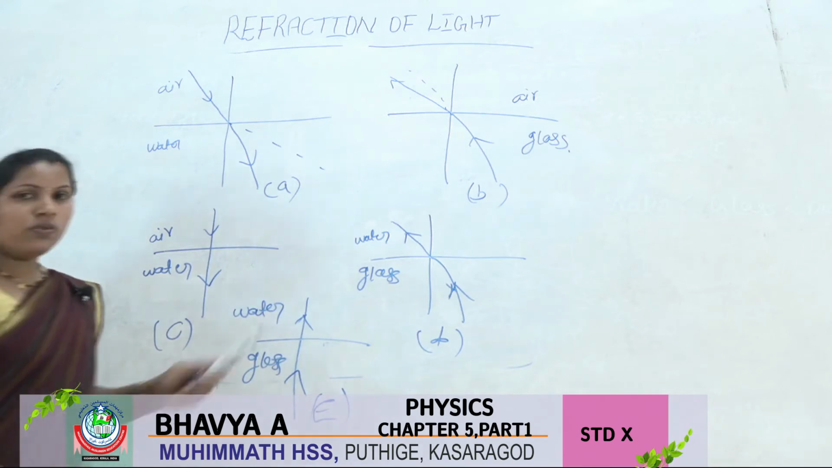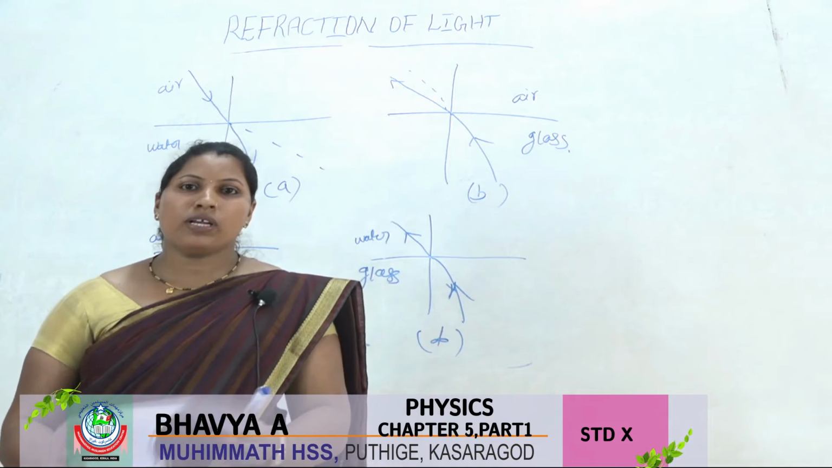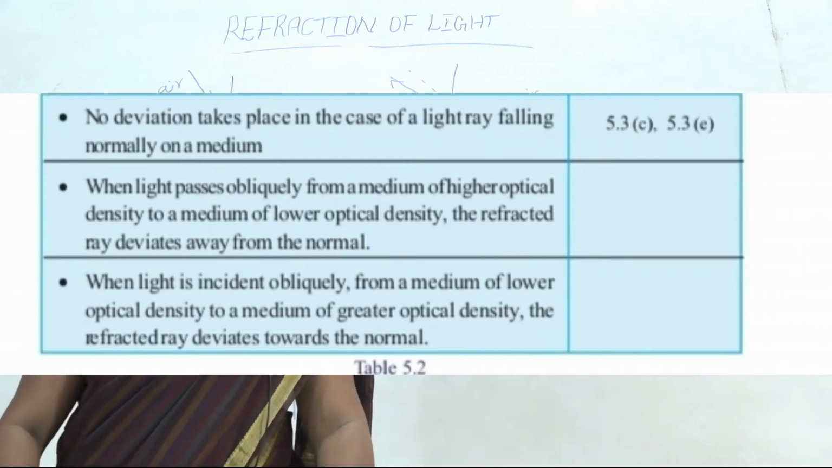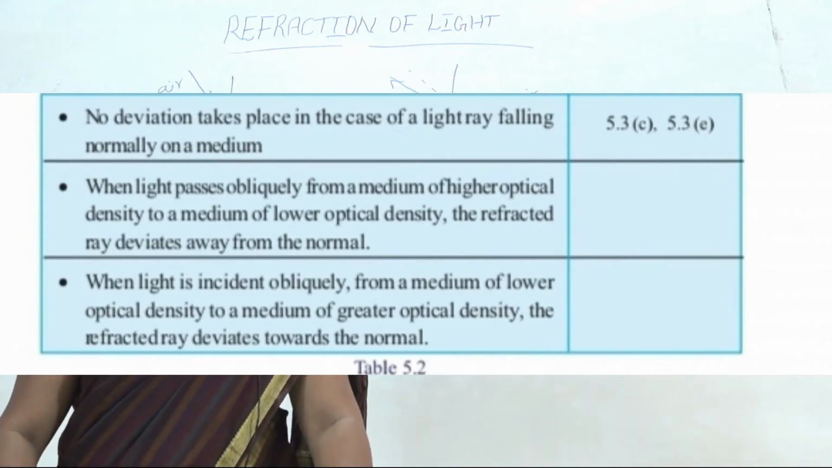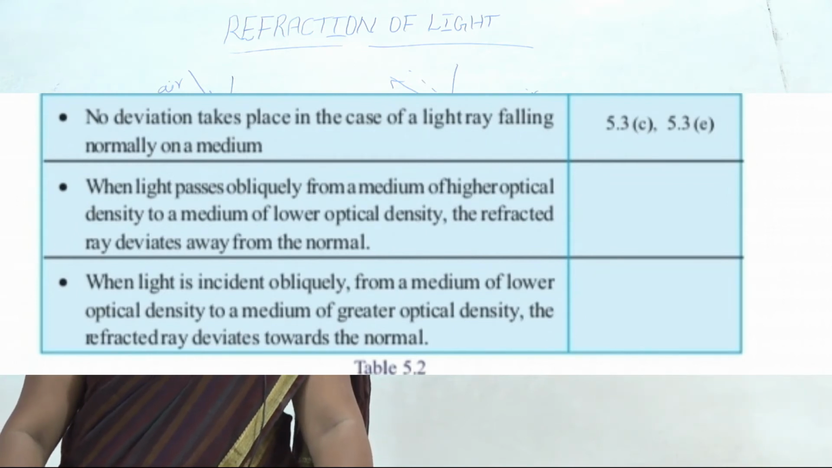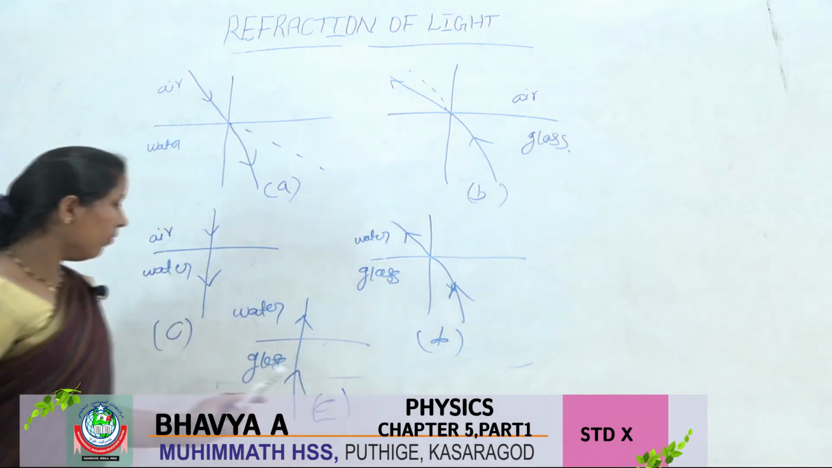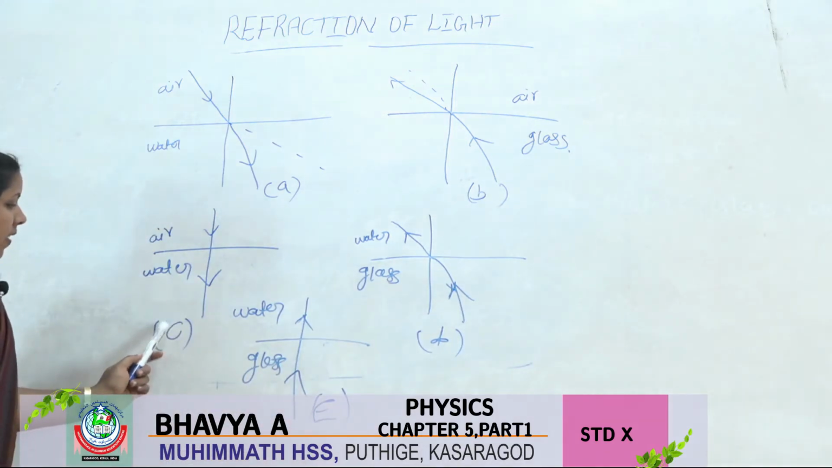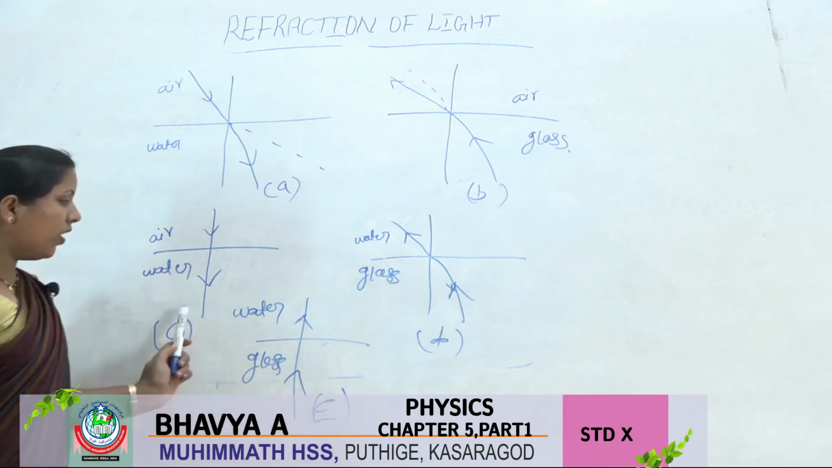So using the characteristics of these pictures, we want to fill the next column. See the column. First statement: no deviation takes place in the case of a light ray falling normally on a medium. In which pictures does no deviation take place? In pictures C and E. Here no deviation takes place.